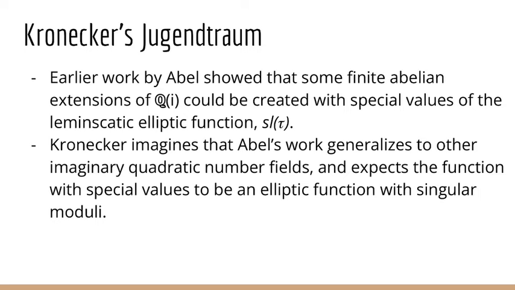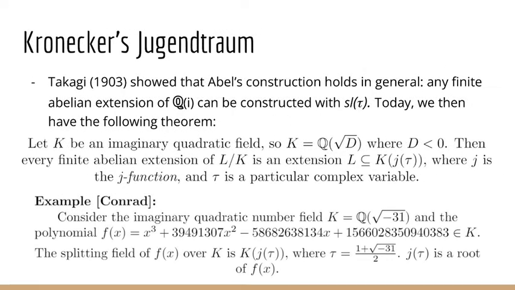Kronecker then imagines that the function that can describe all these extensions of imaginary quadratic number fields will be an elliptic function with singular moduli. For the purposes of this talk, we won't get too much into exactly what that function is, but these functions essentially yield geometric interpretations, which were being thought of by mathematicians at the time. Actually, it was shown about 20 years later that this is actually true.